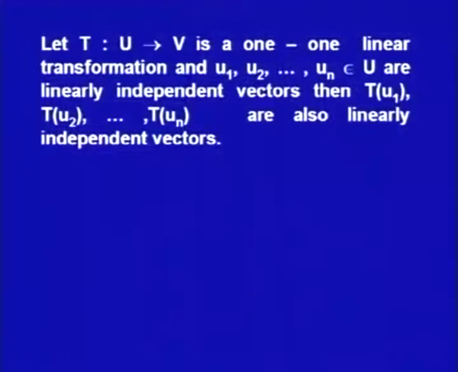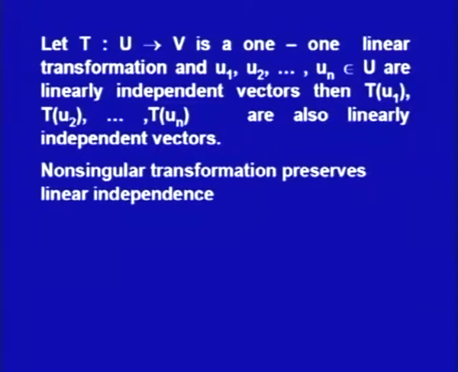Now if T is a linear transformation from U into V, it is a 1-1 linear transformation, and the vectors u1, u2, ..., un belonging to U are linearly independent vectors, then their images T u1, T u2, ..., T un are also linearly independent vectors. This is a result which we have proved in my earlier lectures.